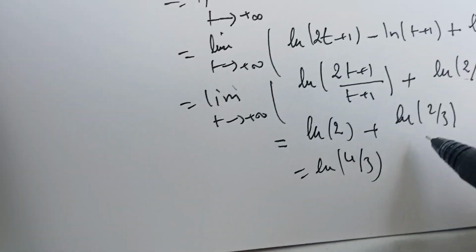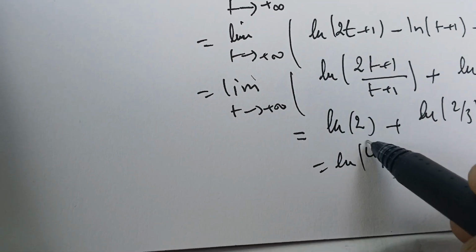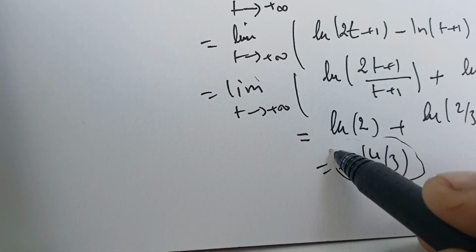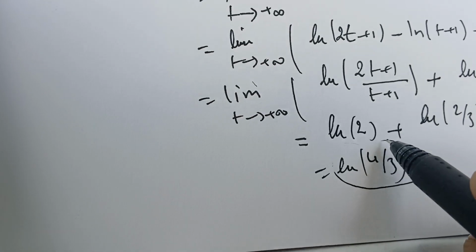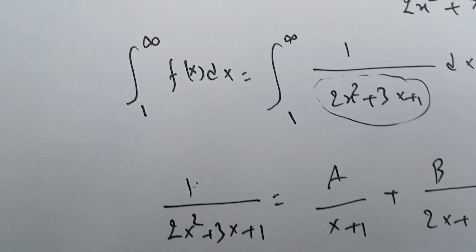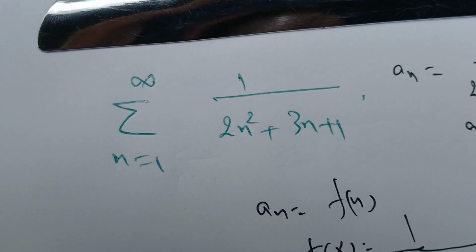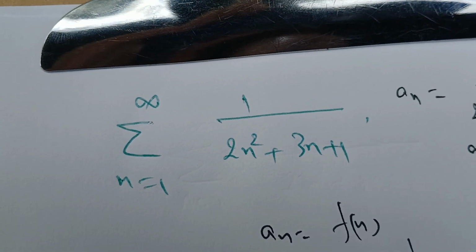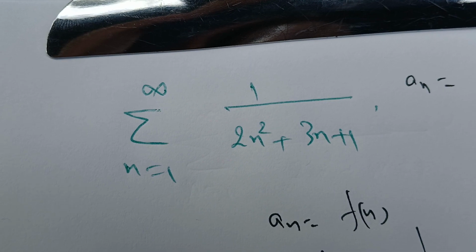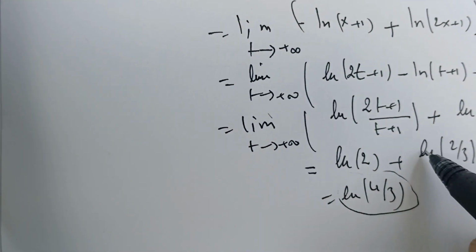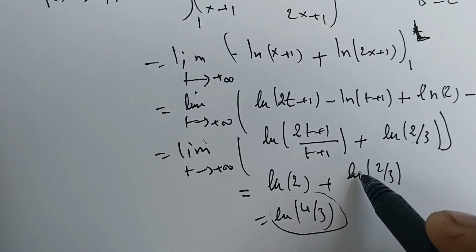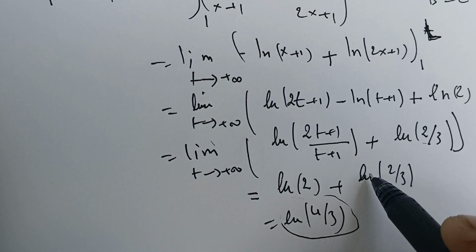So this one is finite. Therefore our integral is convergent, and therefore our series is convergent as well. That means this series has a finite sum, according to the conditions and to the application of the integral test for series.